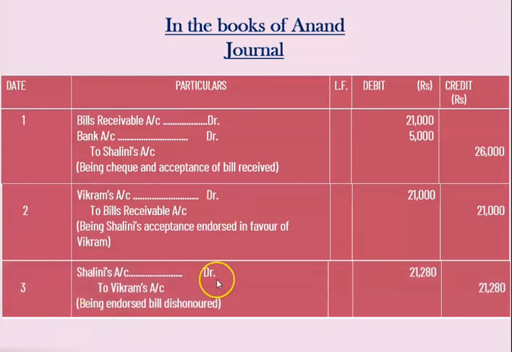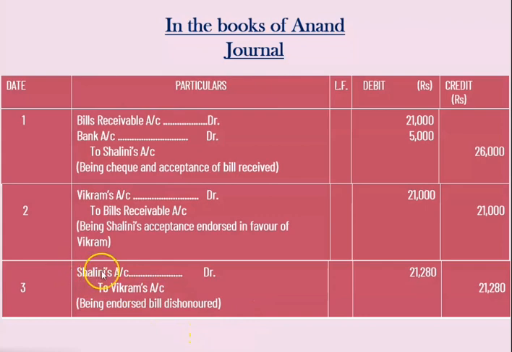Now here, endorsee, that is Vikram, he is informing Anand that Shalini's acceptance is dishonor, right? It means Shalini is not in a position to do the payment and therefore the endorsee is returning this bill to Anand and here we are going to pass the entry of dishonor.